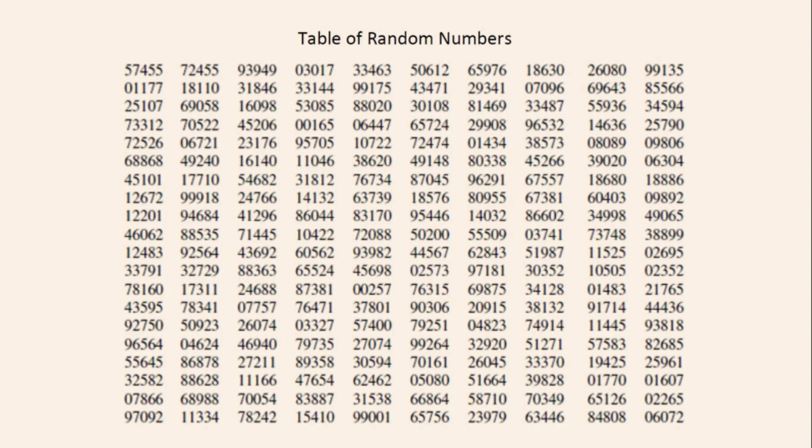Okay. So here we go. Here's a table of random digits. Let's get to work. The first 2 numbers we see are 5, 7. So 57, that's not a card. So we're just going to put a dash here to say, yeah, that's not a card. Now, 45, that's a number, okay? So we've counted one actual card so far. The dash doesn't count for anything. We've only counted one card so far.